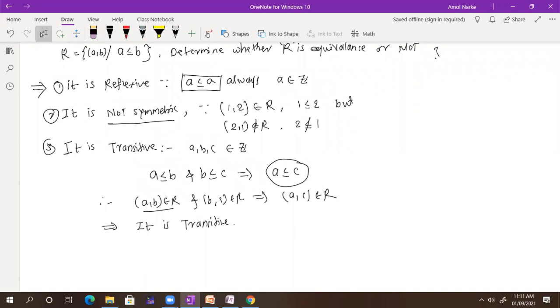And what am I getting, A and C? So A and C also satisfy this condition. It means A and C also belong to the relation. I just write down that AB belongs to the relation, BC belongs to the relation. This implies AC also belongs to the relation, and that is what we call transitivity. I'm taking A, B, C any from Z. You can take any numbers, whether positive or negative, no problem. So this is not an equivalence relation.